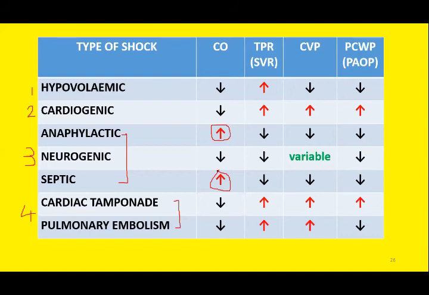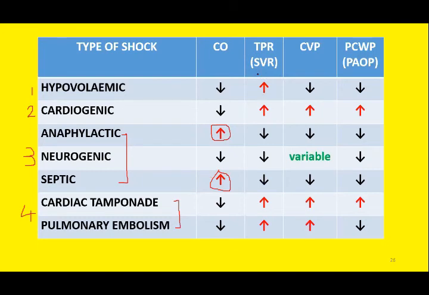So in septic shock, different types of toxins are released, and these toxins, they alter the metabolic rate, hence the body temperature increases and the cardiac output increases. And the same phenomenon happens in anaphylaxis. There is allergic response to foreign body, and this may increase the cardiac output. So in all the types of circulatory shock, except septic and anaphylactic, the cardiac output is on the lower side. So we can say septic shock and anaphylactic shock, these are the high cardiac output shock.